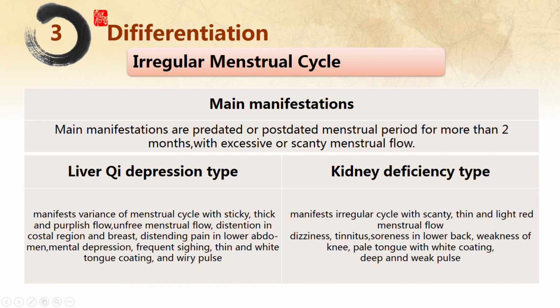Kidney deficiency type manifests irregular cycle with scanty, thin and light red menstrual flow, dizziness, tinnitus, soreness in lower back, weakness of knee, pale tongue with white coating, deep and weak pulse.